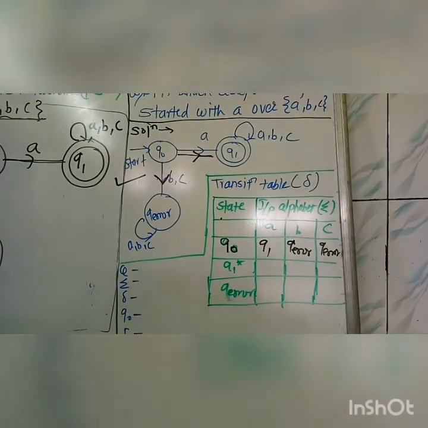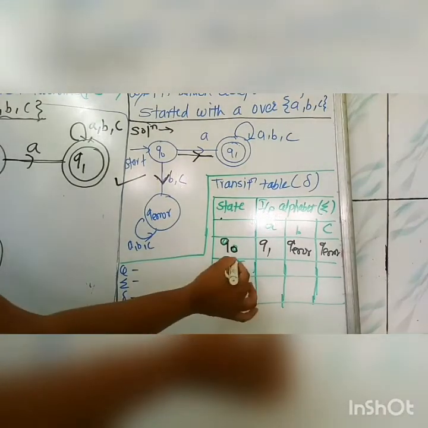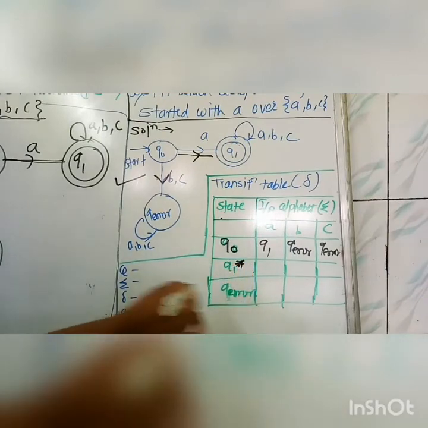Next, we are coming towards the next state, that is the Q1 state. As we have studied earlier, if it is a final state of your machine, then denote it by a double circle in the diagram, and in the table denote it by putting a star above it.